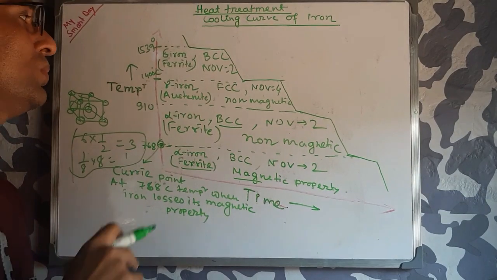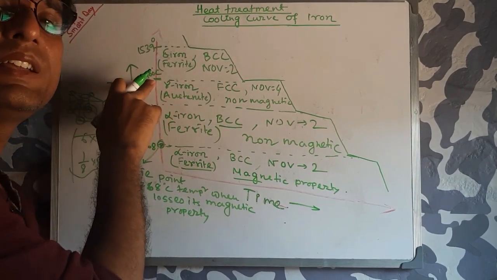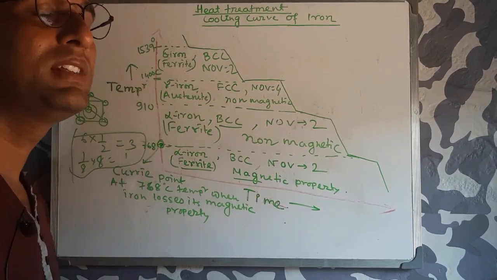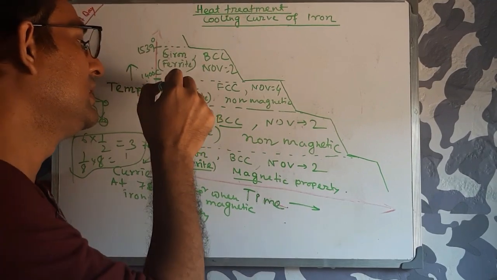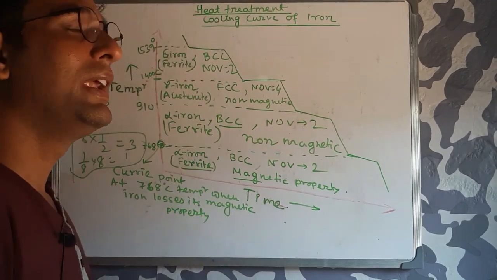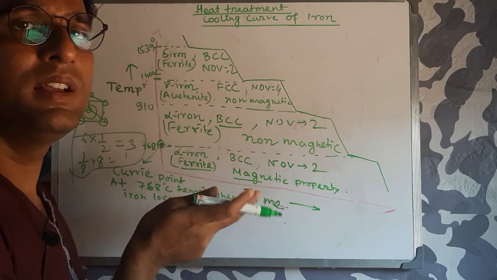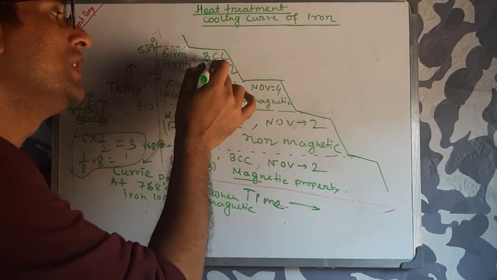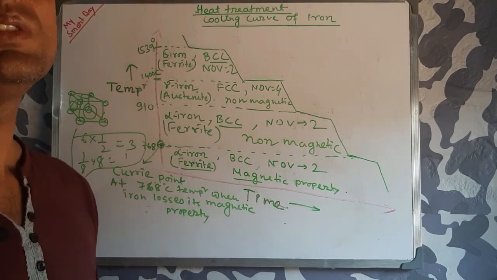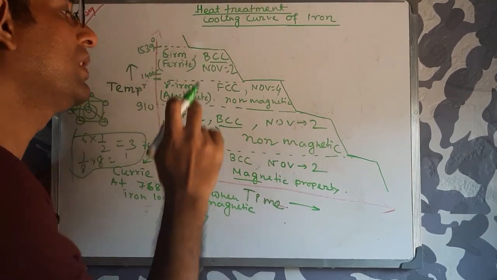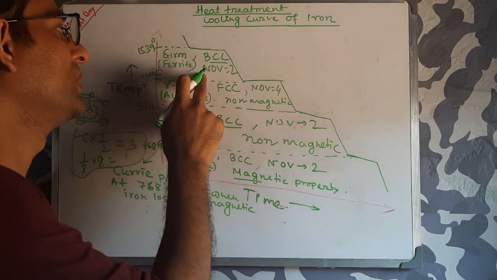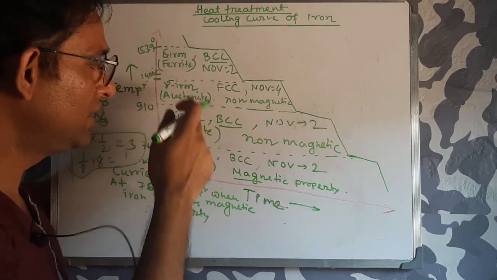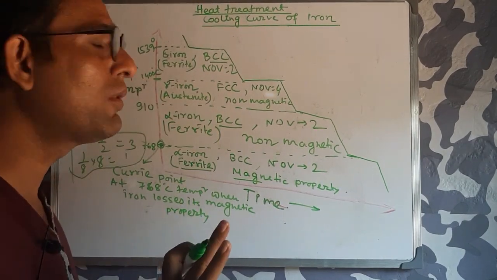So at 1400 degree centigrade up to 1539 degree centigrade, gamma iron becomes delta iron, the ferrite, and the FCC crystal structure transforms into the BCC crystal structure. The number of atoms becomes 2. This is the 4th step, which I have already covered.